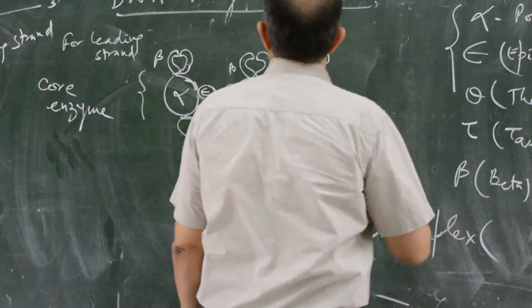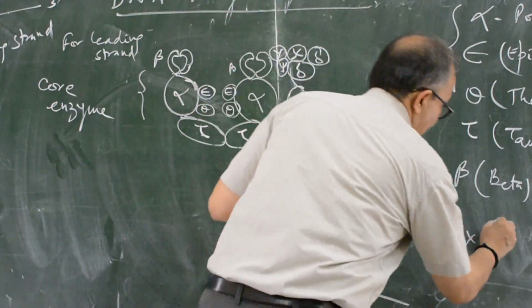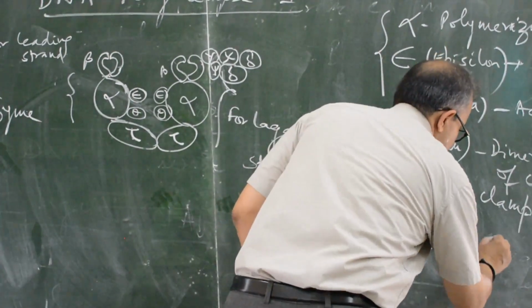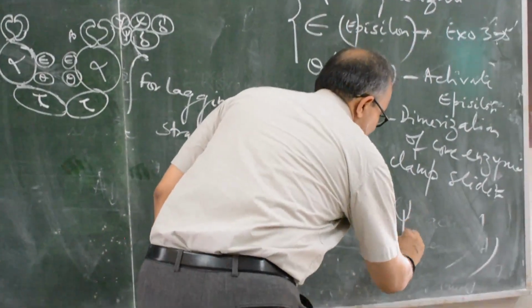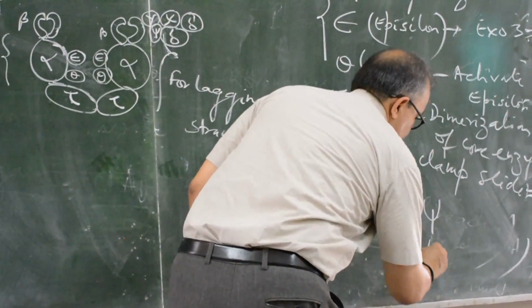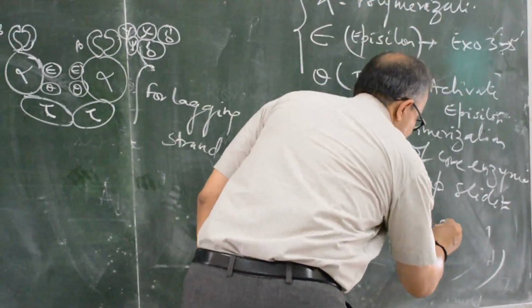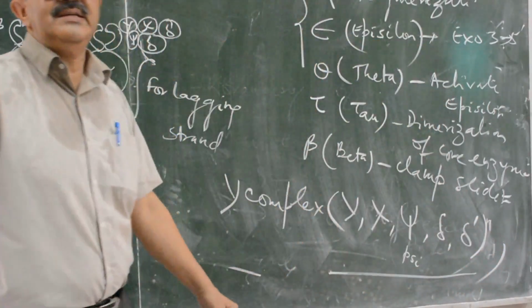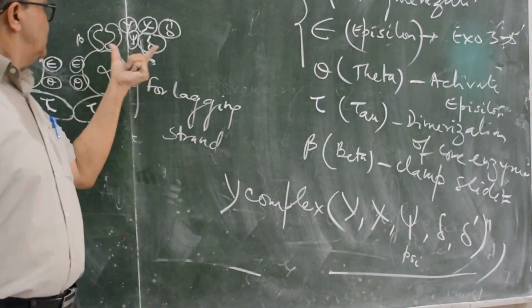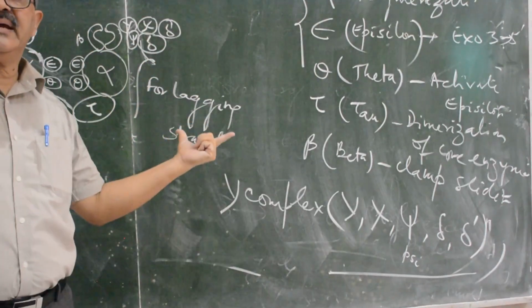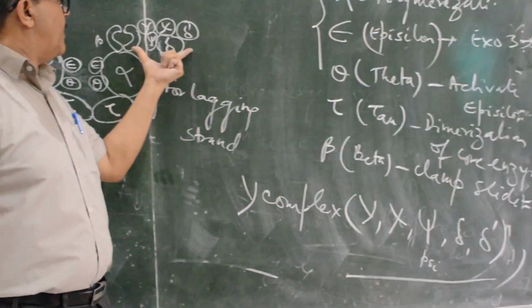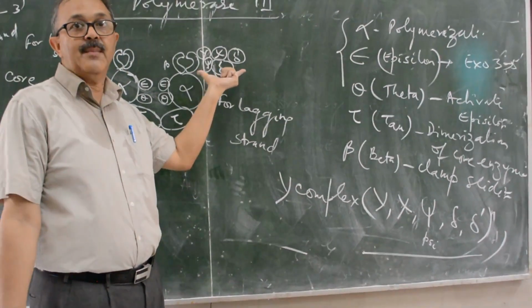This is gamma, chi, this is psi, this is delta, and this is delta prime. These 5 proteins are attached with the lagging strand beta clamp. They are known as gamma complex.